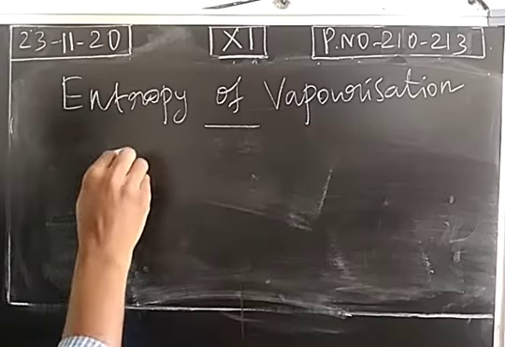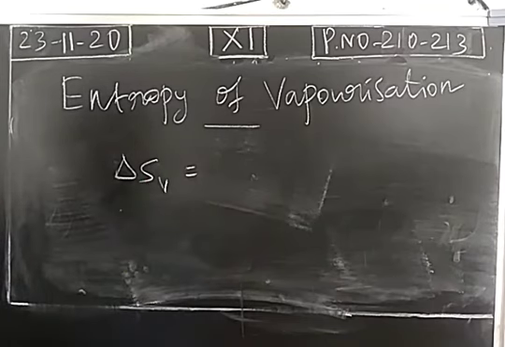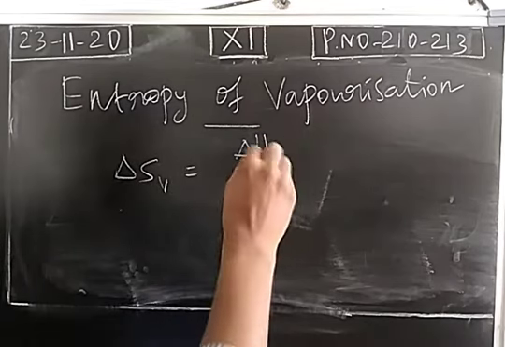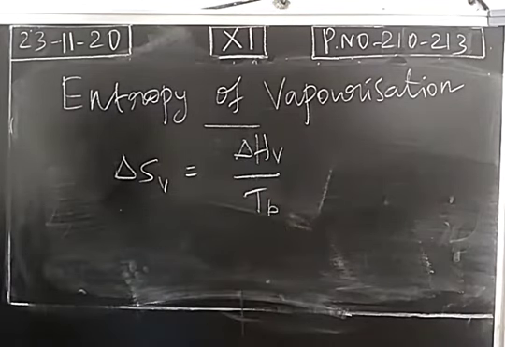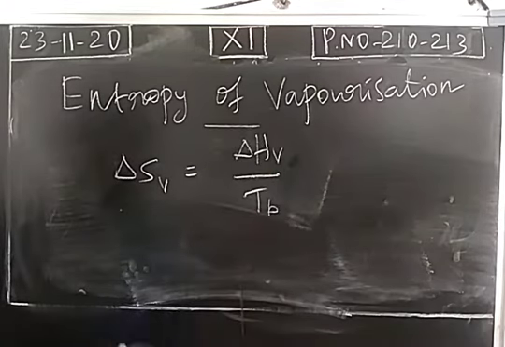So, entropy change of vaporization is equal to the ratio of molar heat of vaporization to the boiling point. We already studied the definition: the heat absorbed or enthalpy change when 1 mole of liquid is converted into vapor at its boiling point. So, molar heat of vaporization divided by the boiling point.